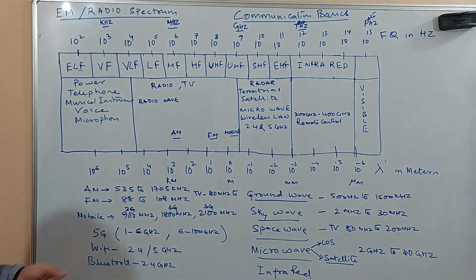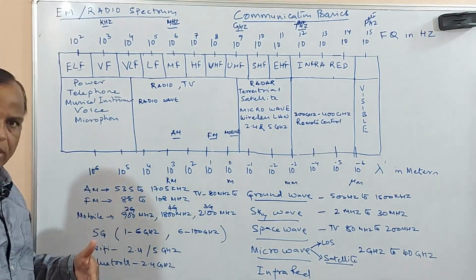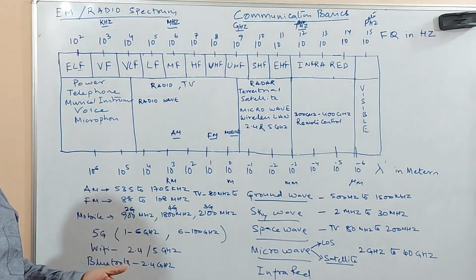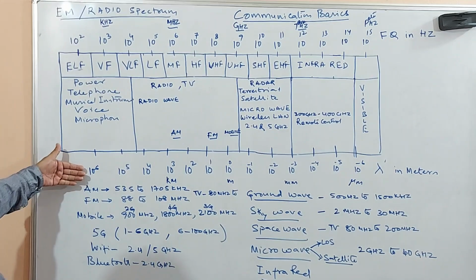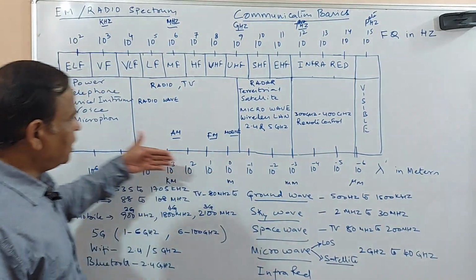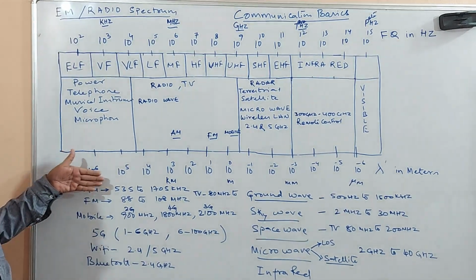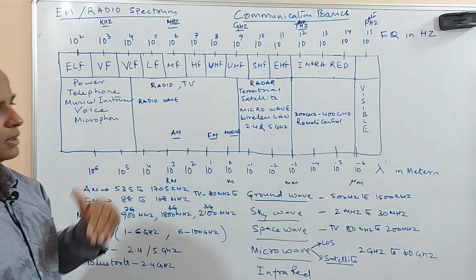We have already seen in the earlier session that frequency has a wavelength, and you know how to calculate the wavelength also. In the bottom line, the corresponding wavelengths for these frequencies are represented in meters.